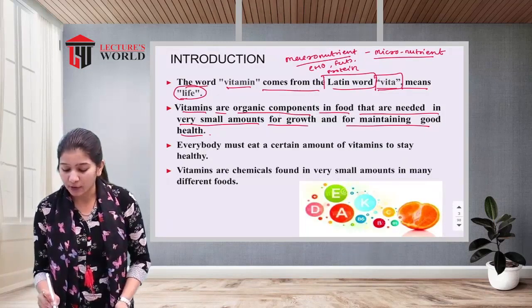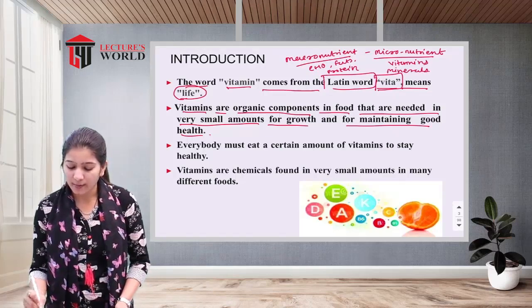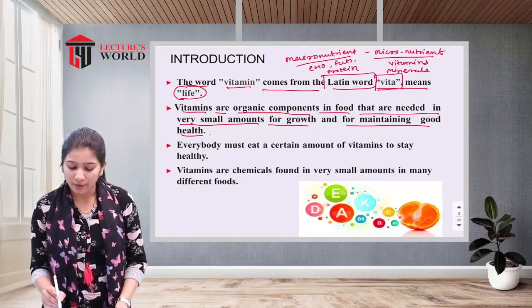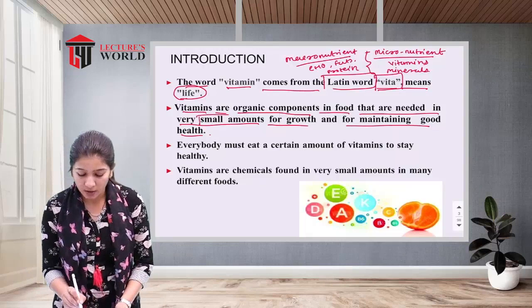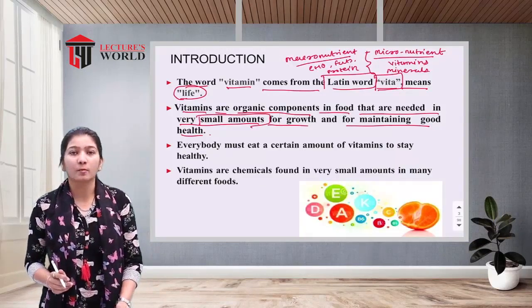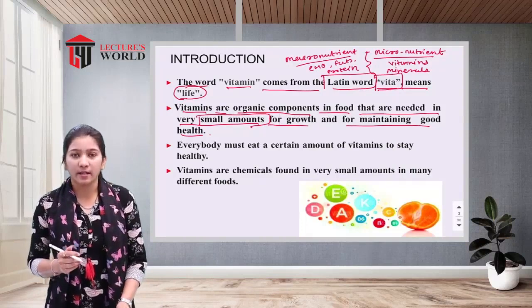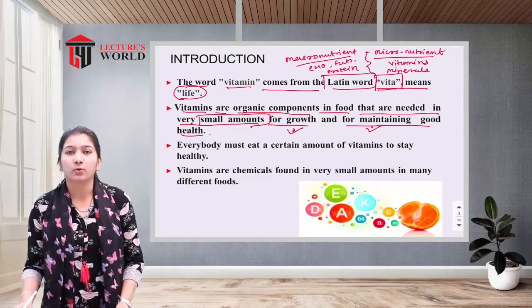Micronutrients are vitamins and minerals. As vitamins come under micronutrients, they are required in very small amounts, but they are very essential for growth and the maintenance of good life.